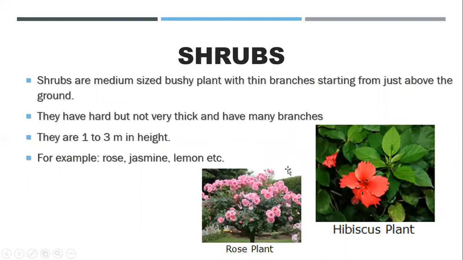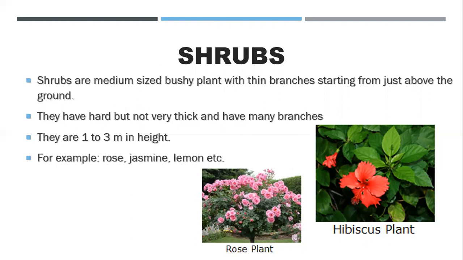Now next is shrubs, right? Shrubs are a little bit taller than herbs, and they are bushy plants with thin branches starting from just above the ground, right? So it is a little taller plant.